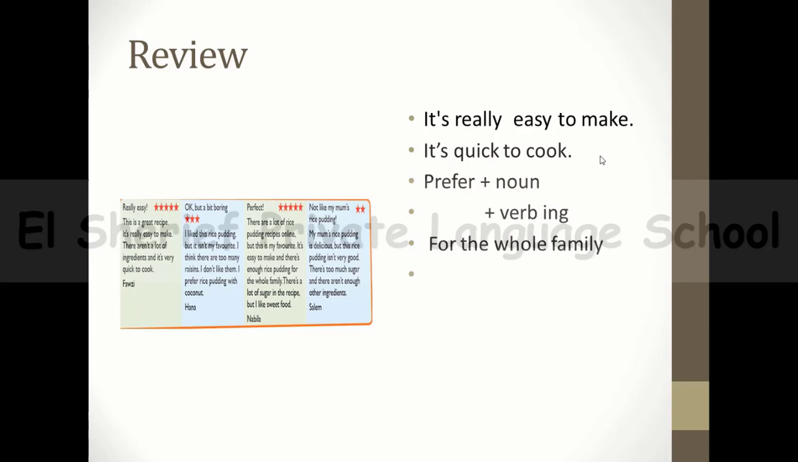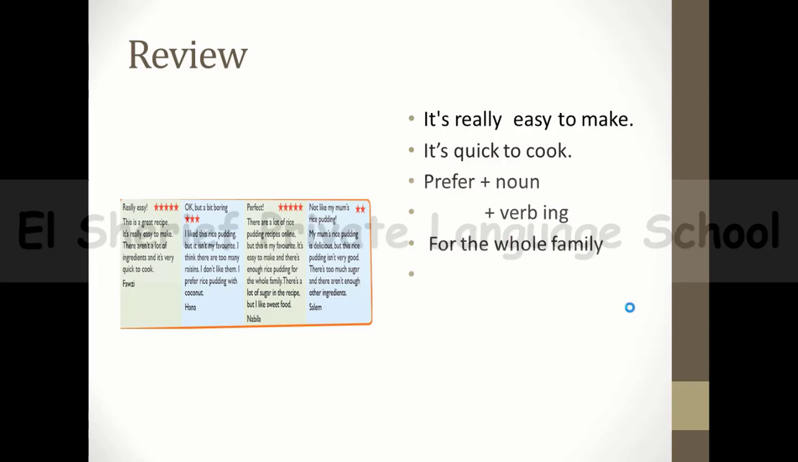So as you can see, the expressions: it's really easy to make, it's quick to cook, and we have prefer, like I prefer rice pudding with coconut. So this verb prefer can be followed by a noun or verb plus ing. And then we have for the whole family, meaning for all the members of the family. And this is the review.